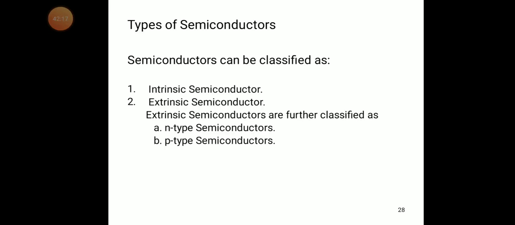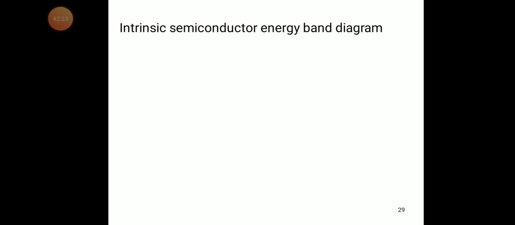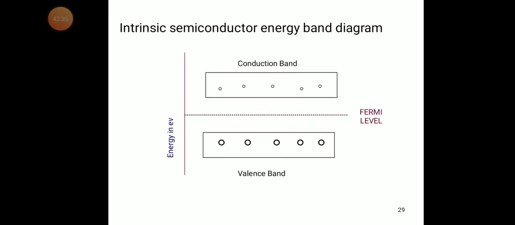Depending on the impurities added, extrinsic semiconductors are further classified into two types: N-type semiconductor and P-type semiconductor.